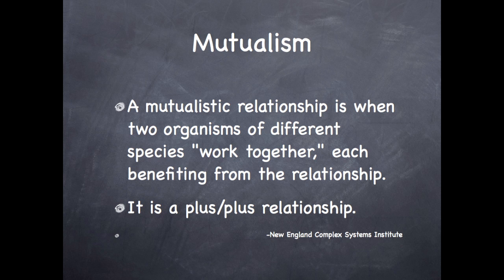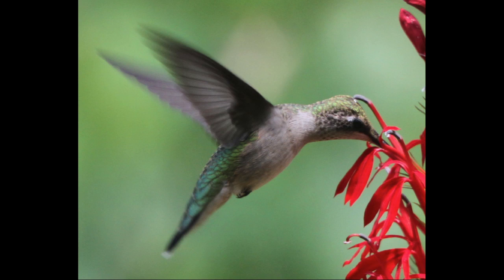Mutualistic relationships are thought to lie at the root of the phenomenon, as they are the origin of eukaryotic cells, the diversification of flowering plants, and the pattern of elevated species diversity in tropical forests. Here are a couple examples of mutualism.